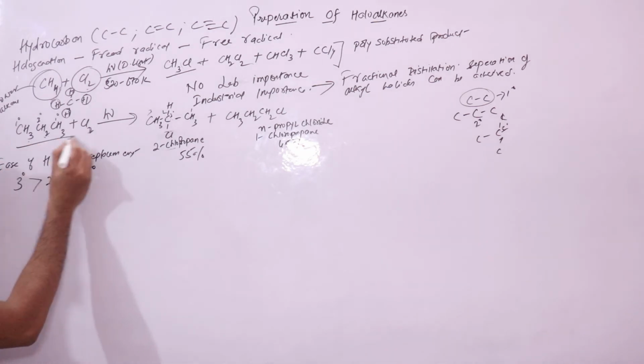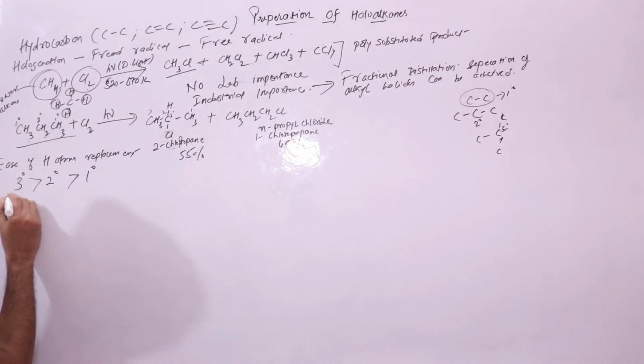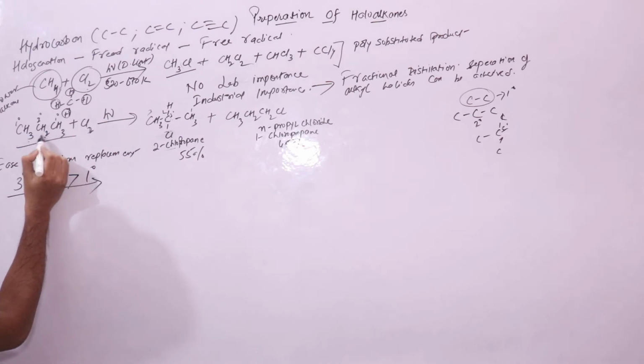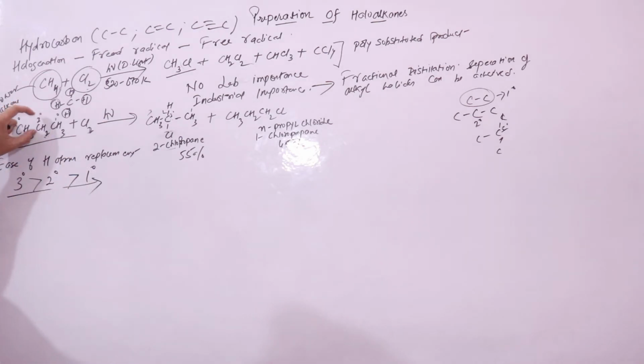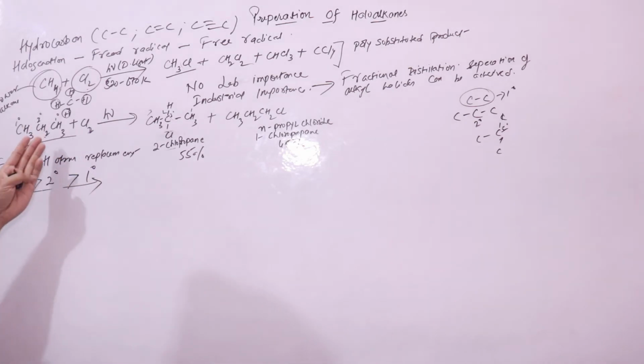So in a molecule like we have noticed earlier, where we have 2 degree hydrogen atoms and 1 degree hydrogen atoms, if you look at this order, 3 degree hydrogen atoms can be easily replaced, then 2 degree, then comes 1 degree. So here you have these 2 degree hydrogen atoms, and these hydrogen atoms can be easily replaced compared to these hydrogen atoms.